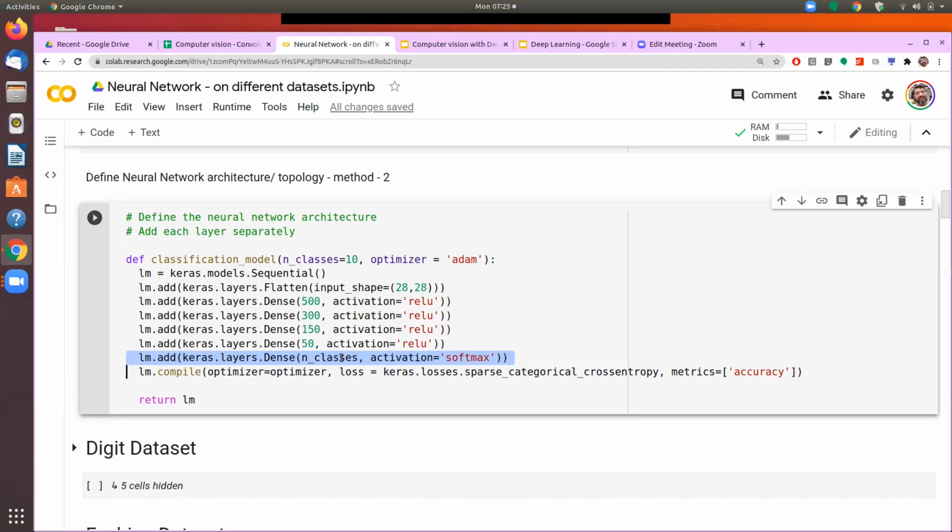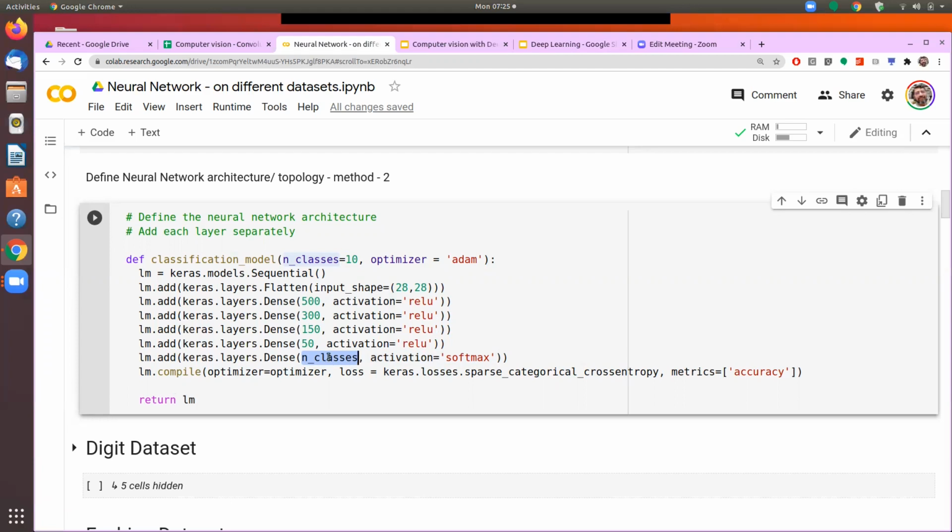And that's why we are defining here n classes is equal to 10. And here we just put n classes. This is just to facilitate that if you want to classify into, say, 5 or 6 or any number of classes, this becomes a parameter driven thing.